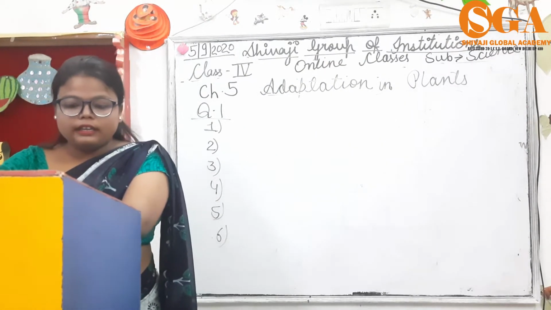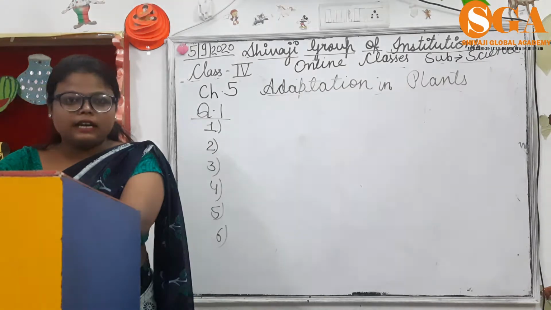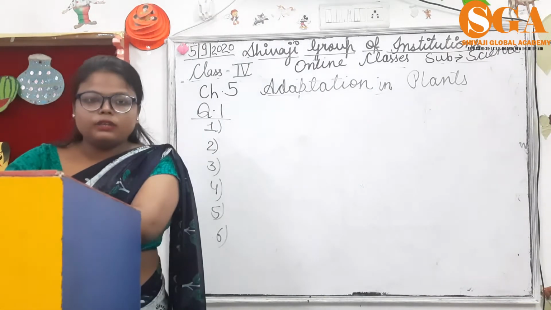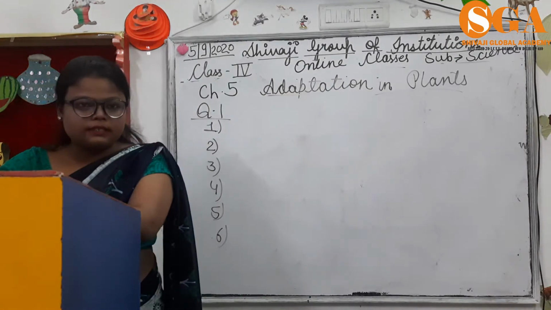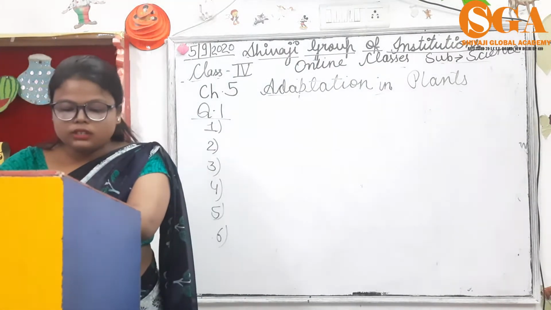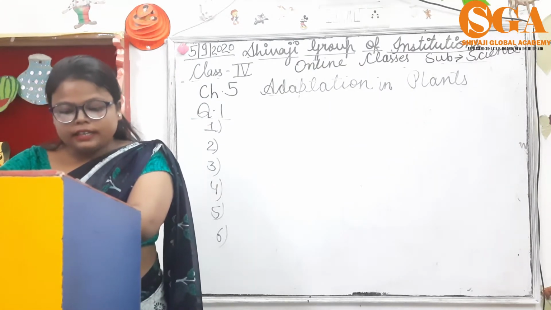Kids, in the next to last class, we completed the chapter's explanation. Now we are going to fill in the book exercise. So open your book, page number 56. The first question is, choose the correct answer.